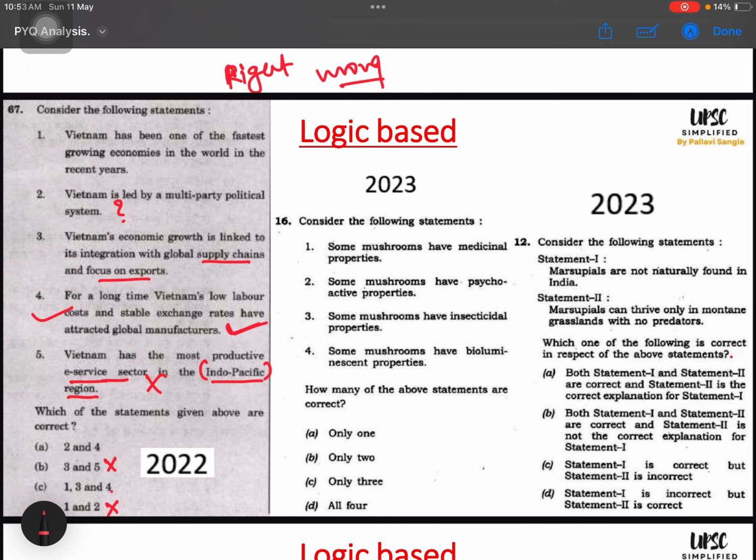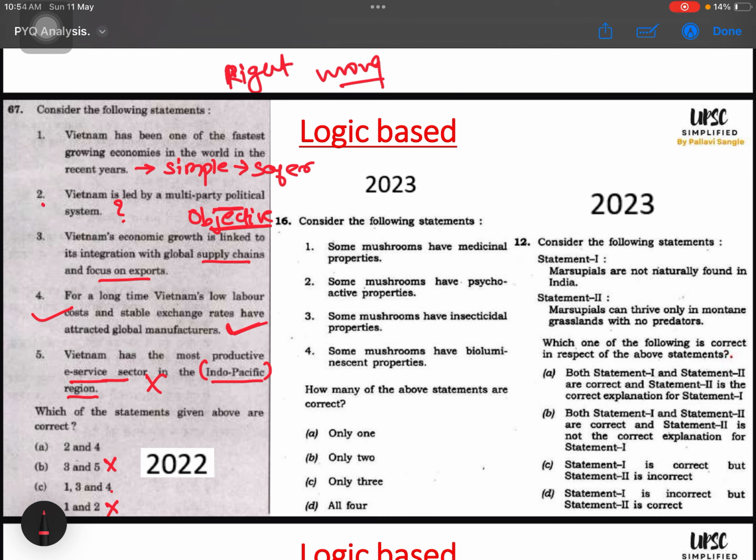So one, Vietnam has been one of the fastest growing economies in the world in the recent year. This is a very straightforward, simple statement. This is not an objective statement. This is a subjective statement and a little safer statement. Compared to this is an objective statement. Vietnam is led by a multi-party political system. Okay, this is a very, very objective option. So if I know it is a multi-party or single party, then only I will be able to make this right.